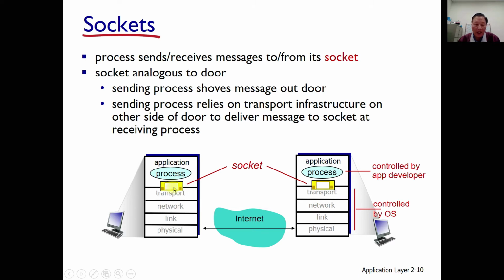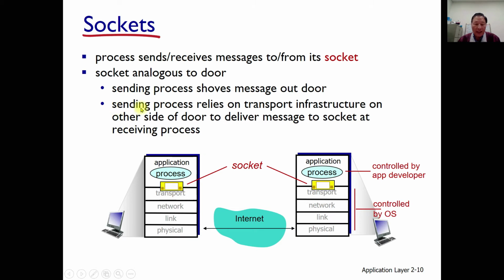And this socket is very analogous to a door. Through this door, the sending process pushes messages outdoors. The sending process relies on the transport infrastructure on the other side of the door. This is the transport infrastructure, to deliver messages properly to the opposite side's processes.